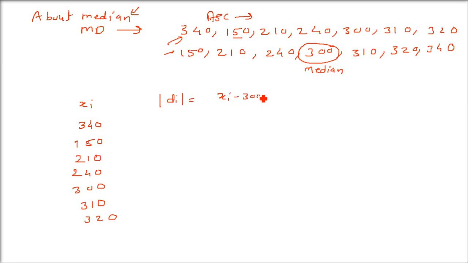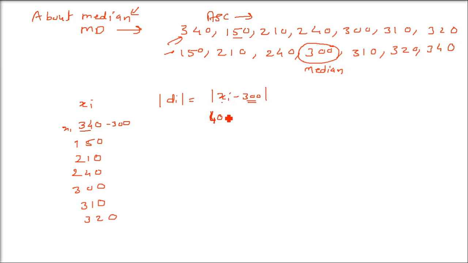What was mod di? xi minus 300. What is 300? Which is A, capital A, which can be mean also, it can be median also. So now take each observation and subtract 300 from it. So 340 minus 300, this is x1 minus 300, is 40. What about the next one?